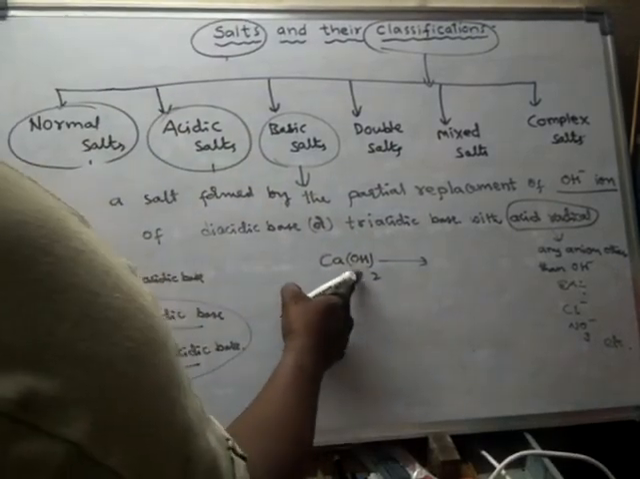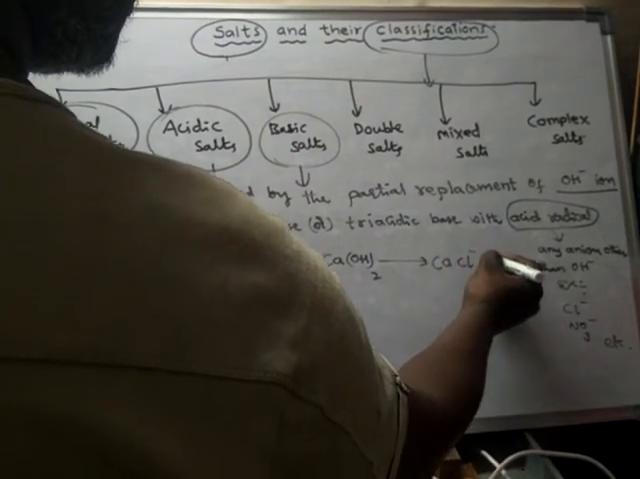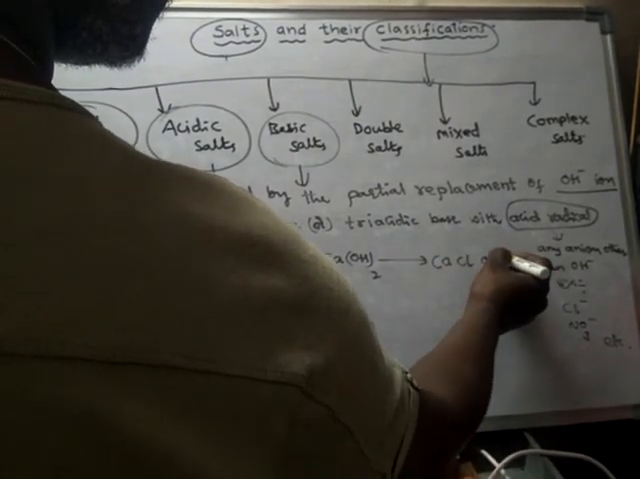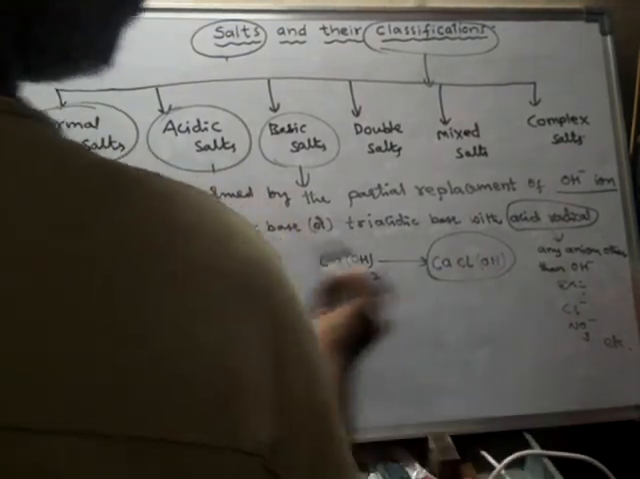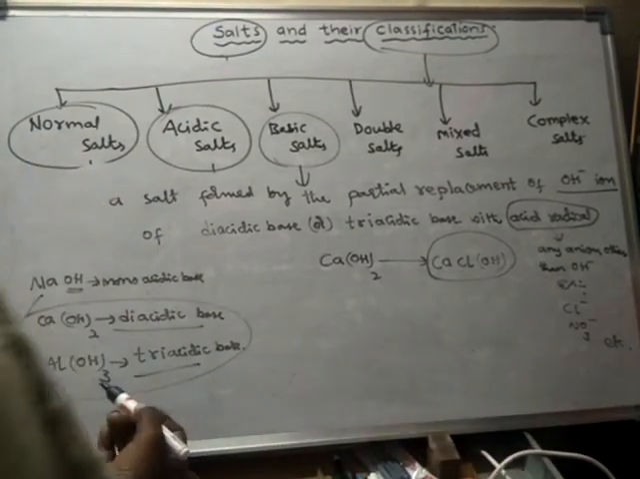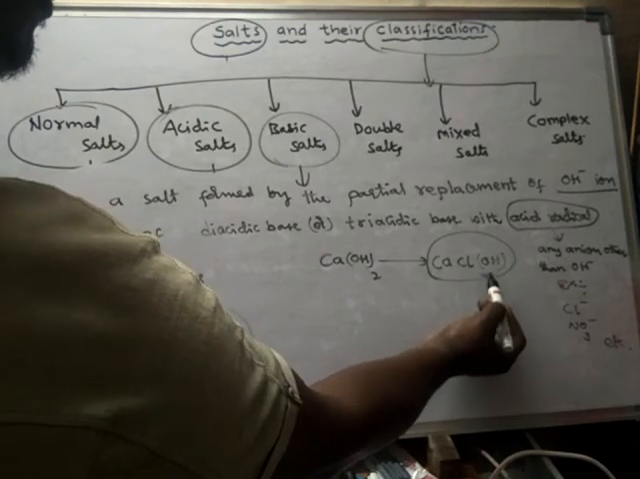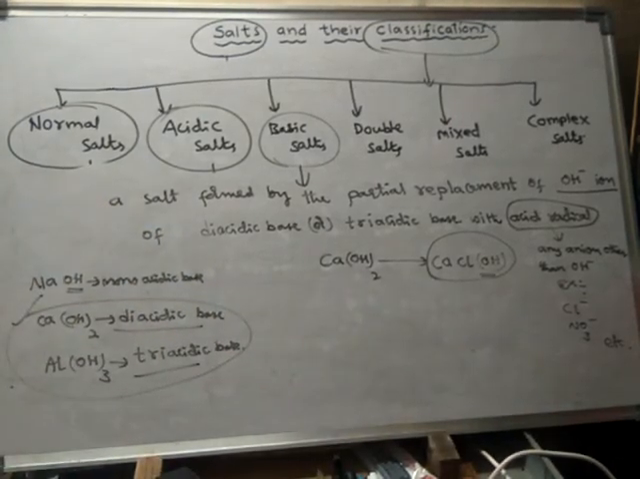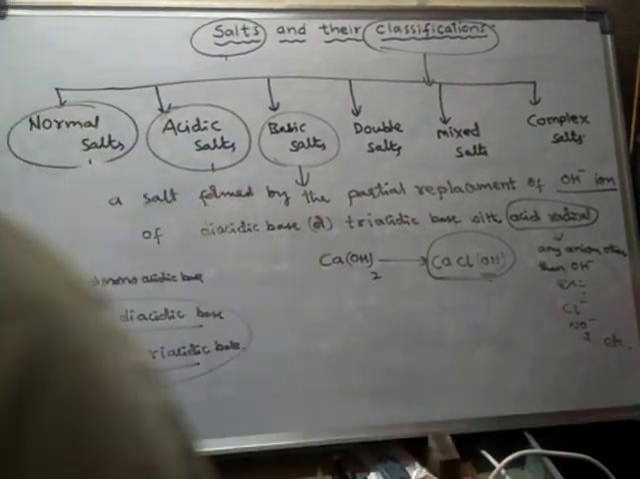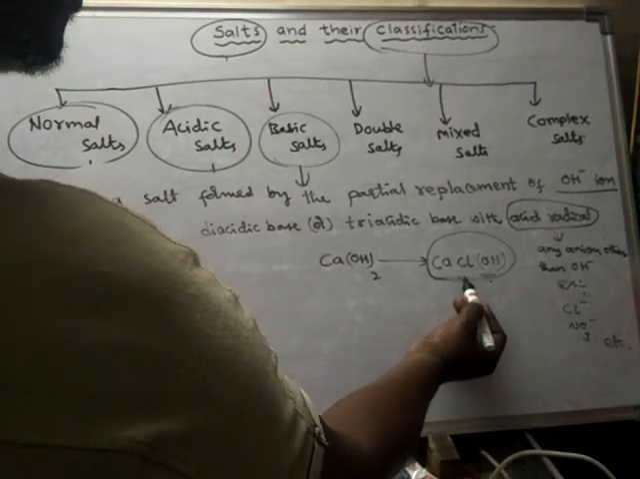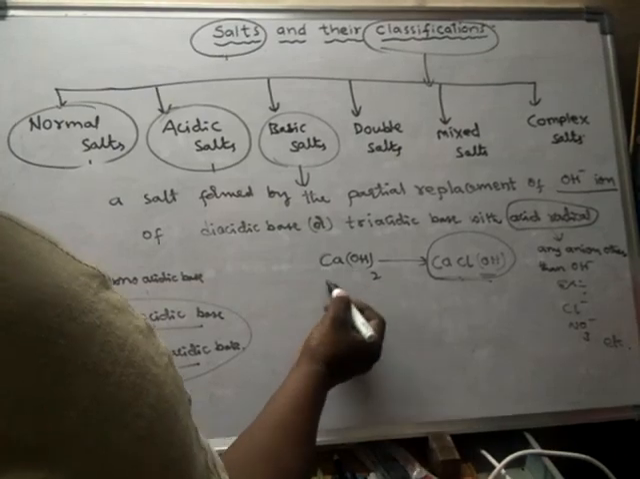For example, if one OH is replaced by Cl minus and still one OH is there, now this is a salt. This is called basic salt because here still one OH is present. Due to the presence of one OH, the salt will show basic nature. That means this salt can react with the acid also. How is this salt formed? This salt is formed from this base. This is a diacidic base. From diacidic base, in this diacidic base there are actually